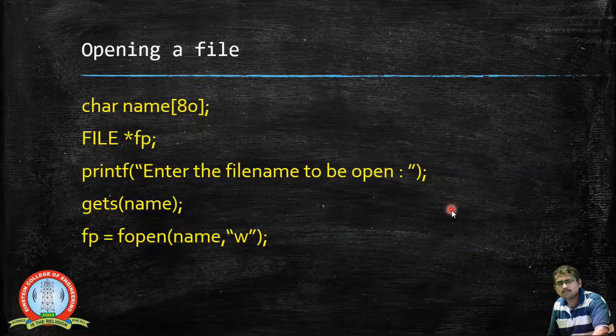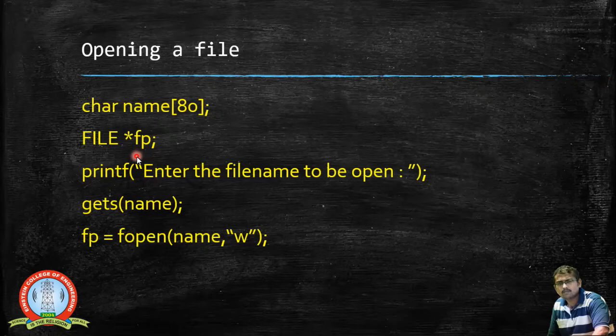Now this is a small example that is given over here. I am declaring a character array named name, and it accepts 80 characters. This is something like a string, an array of characters. In this step, I am creating a file pointer. The file pointer is created from an inbuilt structure; to the structure I am creating a variable that is a pointer to that structure.